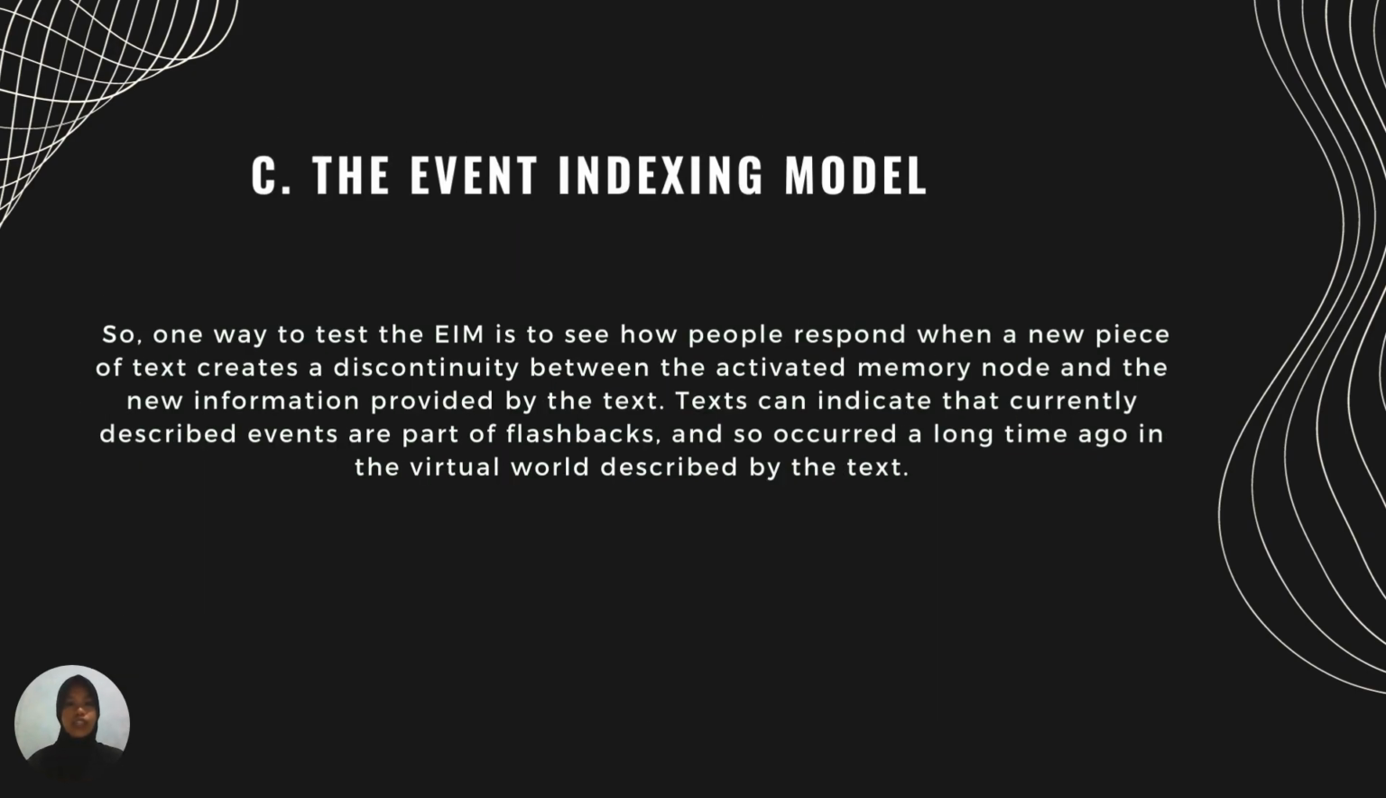So one way to test the EIM is to see how people respond when a new piece of text creates a discontinuity between the activated memory nodes and the new information provided by the text. Text can indicate that correctly described events are part of a flashback, and so occurred a long time ago in the virtual world described by the text.